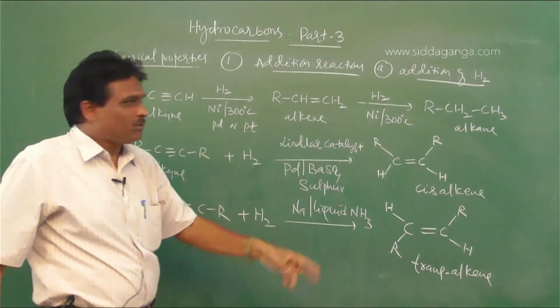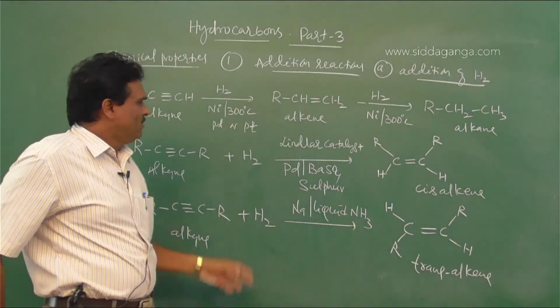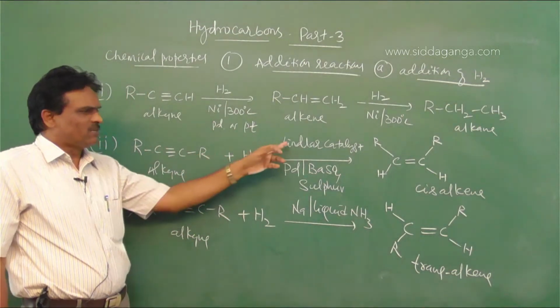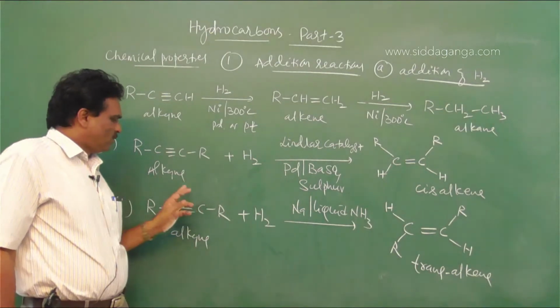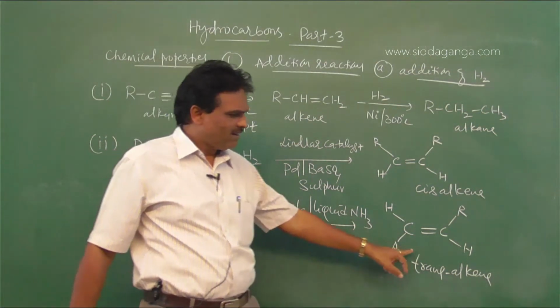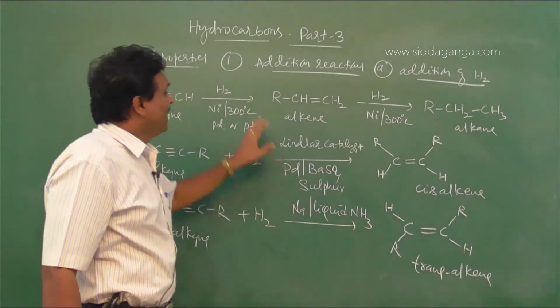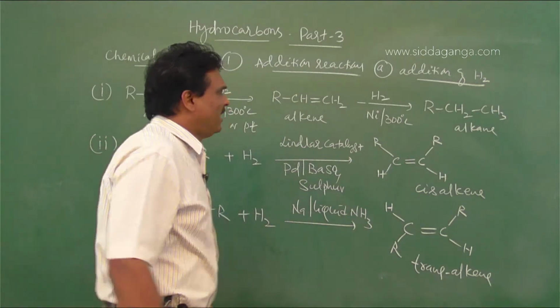In the first stage we get alkenes and finally we get alkanes. If hydrogenation of alkynes takes place in the presence of Lindlar's catalyst, we get cis alkenes. If hydrogenation takes place in the presence of sodium in liquid ammonia, we get trans alkenes. So this is the addition of hydrogen. Then another one, addition of halogen.